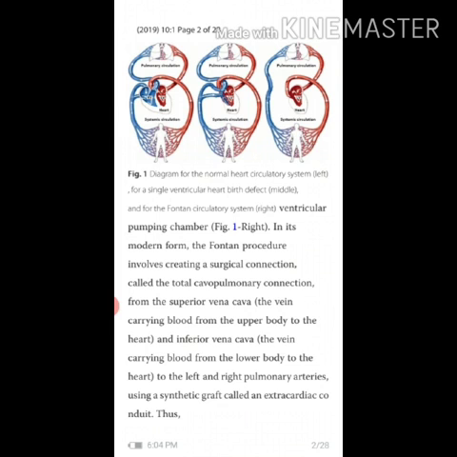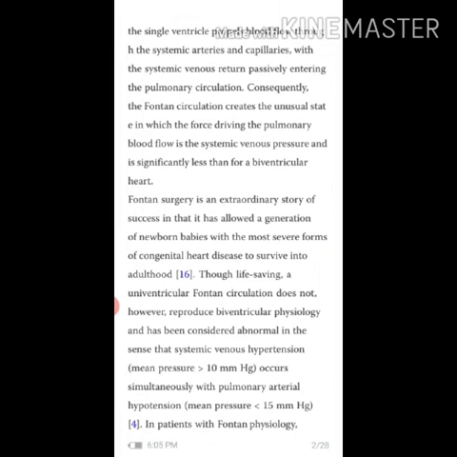In its modern form, the Fontan procedure involves creating a surgical connection called the total cavopulmonary connection from the superior vena cava, the vein carrying blood from the upper body to the heart, and the inferior vena cava, the vein carrying blood from the lower body to the heart, to the left and right pulmonary arteries, using a synthetic graft called an extracardiac conduit.